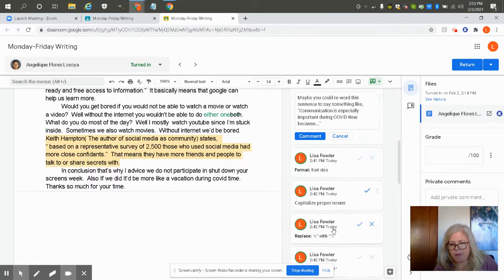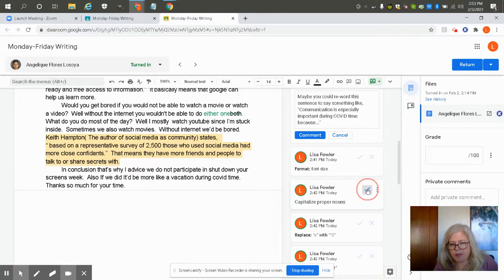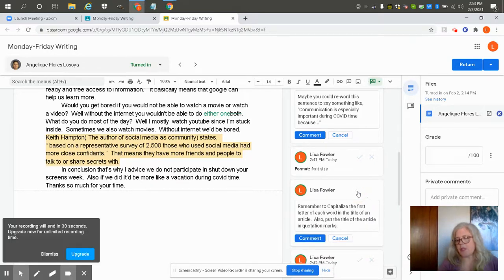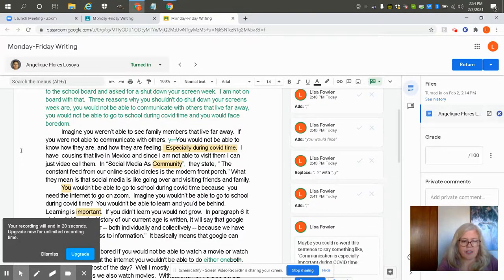Capitalizing the proper nouns, she's going to replace lowercase s with capital S, lowercase m with capital M, lowercase a with capital A, and lowercase c with capital C. So each time that you're accepting a suggestion, it's teaching you something new. You don't want to just click it without reading what it is, but that's how you would reply to suggestions.